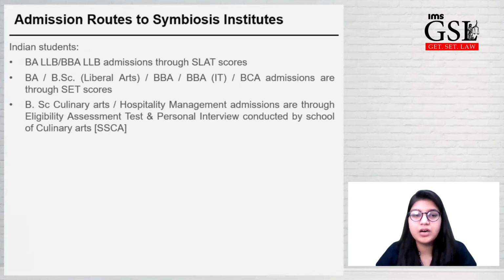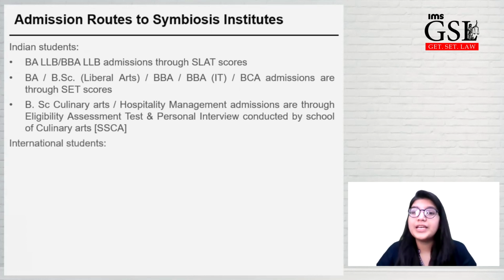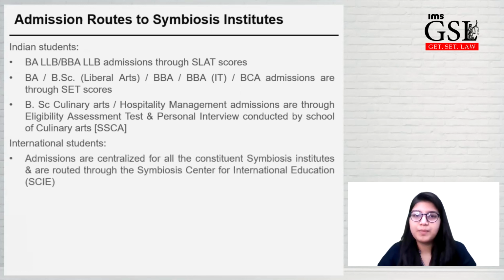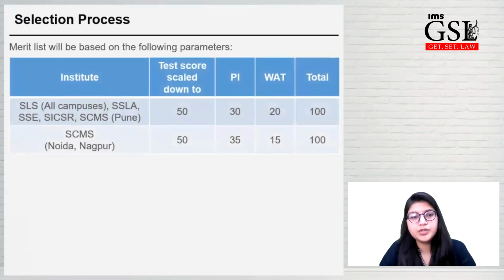For students who are applying for Hospitality Management, you will have to go through a totally different procedure, which is called eligibility assessment test and personal interview conducted by Symbiosis School of Culinary Arts individually. For international students, those who want to apply to Symbiosis, you have to contact Symbiosis Center for International Education, SCIE, and you will get your admission through that. So let's see the selection procedure.